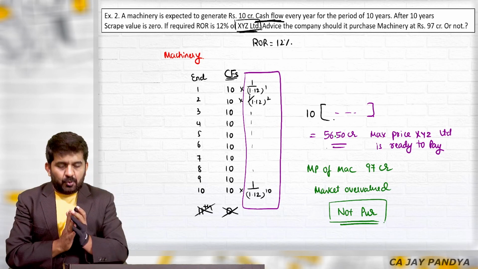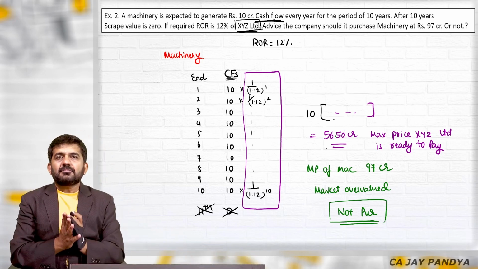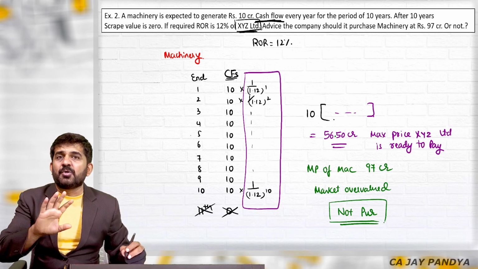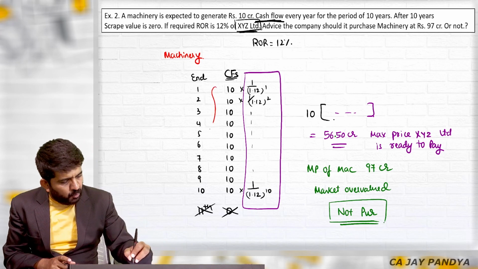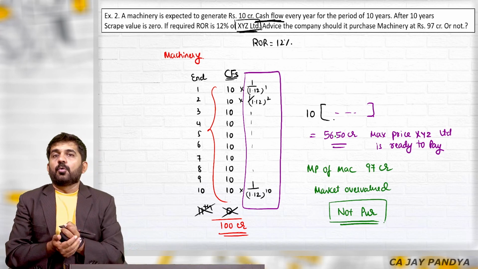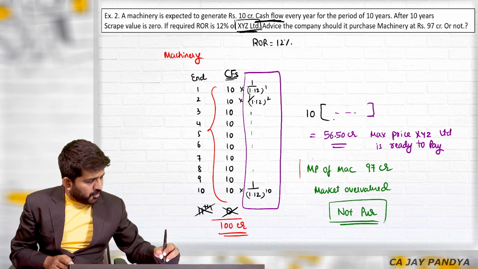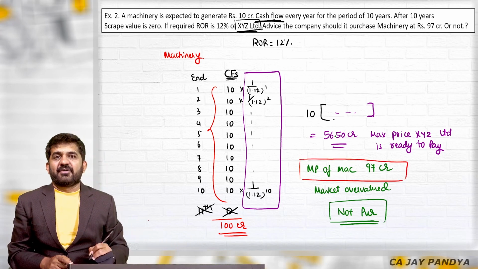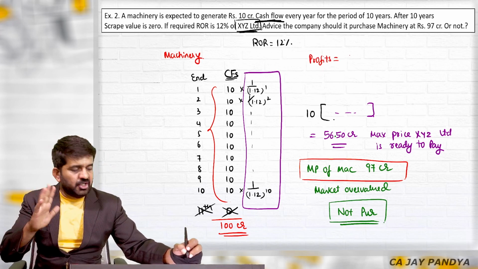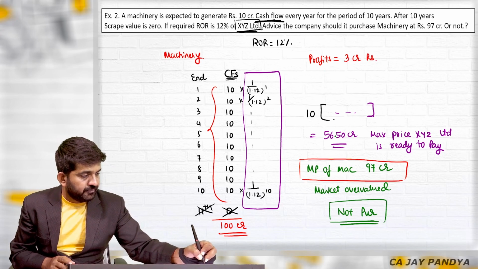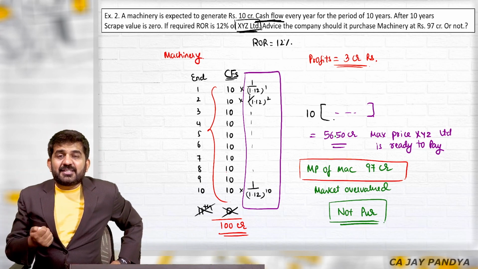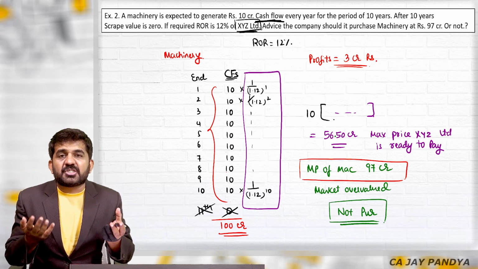Say if you are in accounts, let me go into accounts. The decision is somewhat weird. In accounts, you never find out present value. So what cash flow are you earning? 100 crore. What is the cost of the machinery? 97 crore. So what will be the profits for 10 years? In 10 years, you will be earning a profit of 3 crore rupees. Now you will say, sir, it is not bad. 3 crore rupees is a big sum of money.